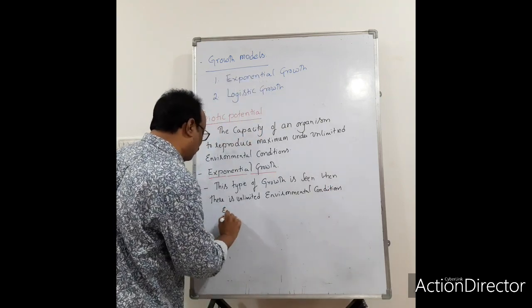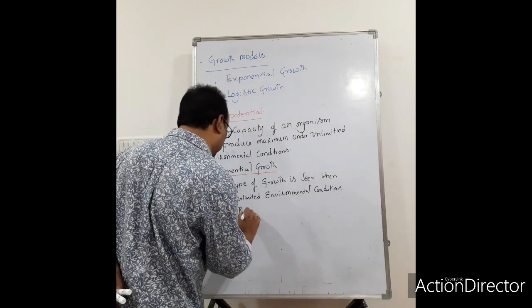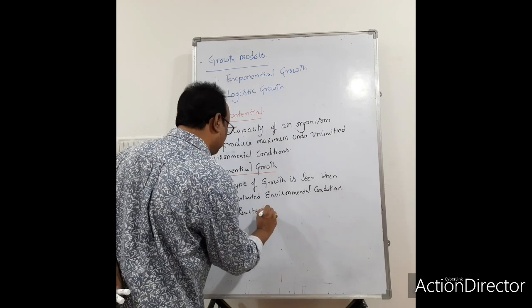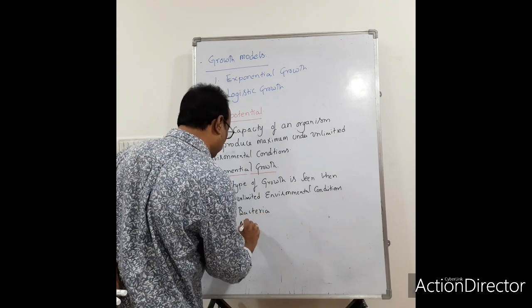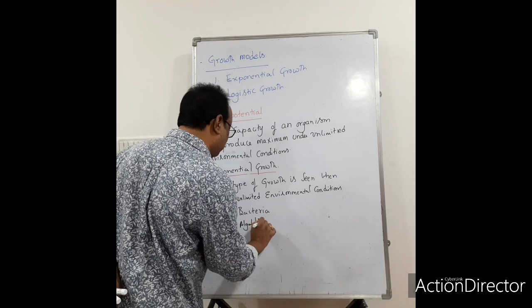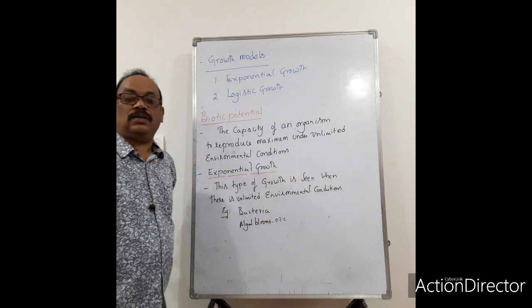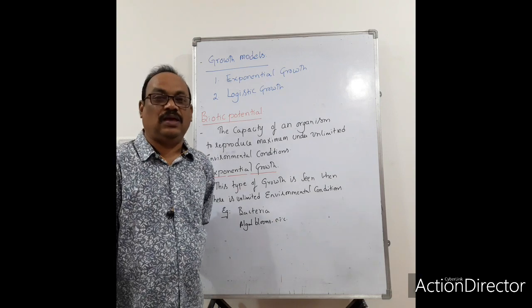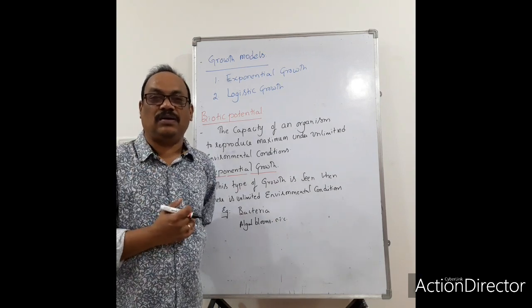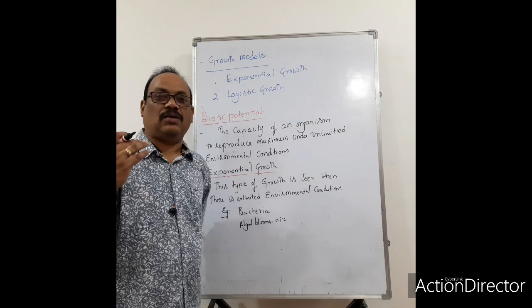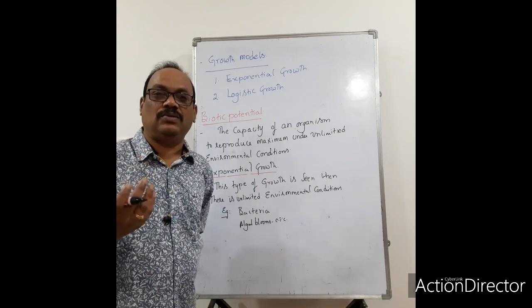We can see this type of growth in bacteria, algal blooms, etc. When there are unlimited environmental conditions, what is going to happen?